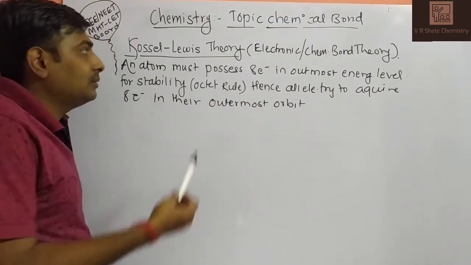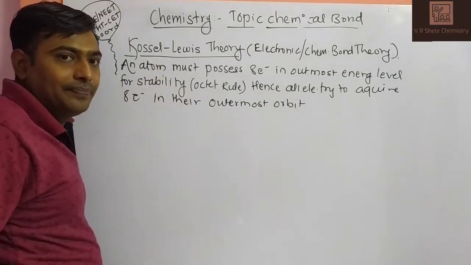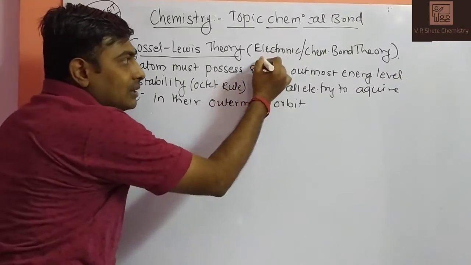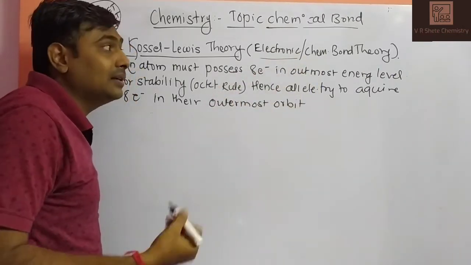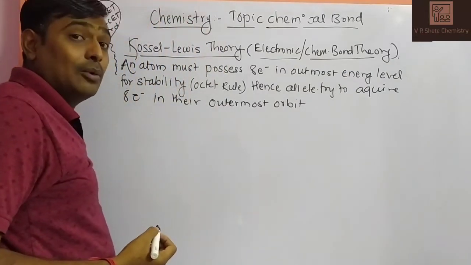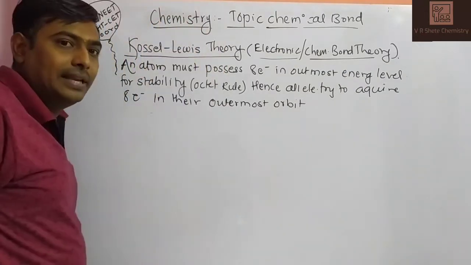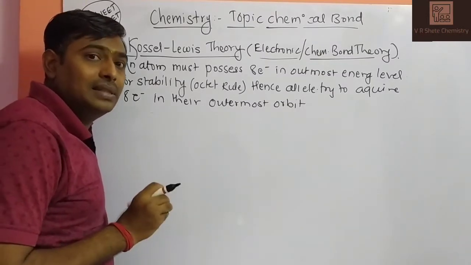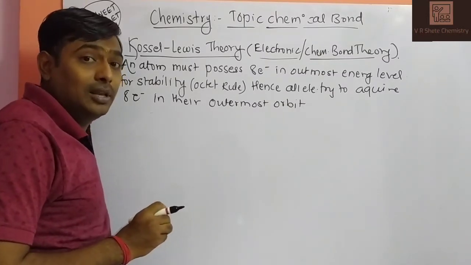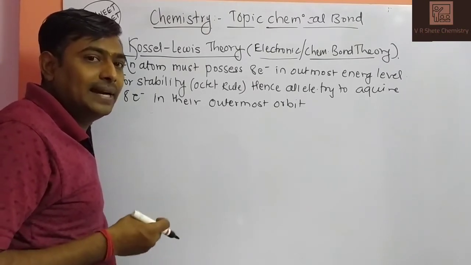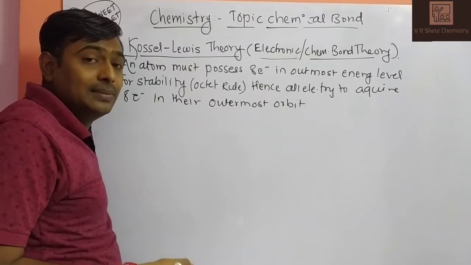Next concept, that is the Kossel-Lewis theory. The Kossel-Lewis theory is also called the electronic theory because it depends on valence electrons, and it is also called the chemical bond theory because chemical bonds are explained on the basis of it. The Kossel-Lewis theory is based on Bohr's atomic model, because Bohr's atomic model explains the distribution of electrons according to their energies.